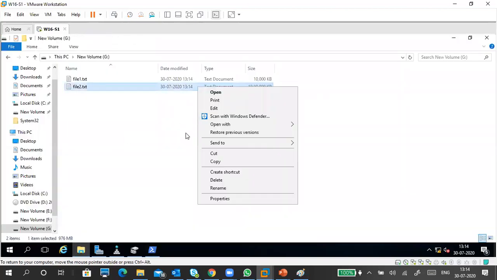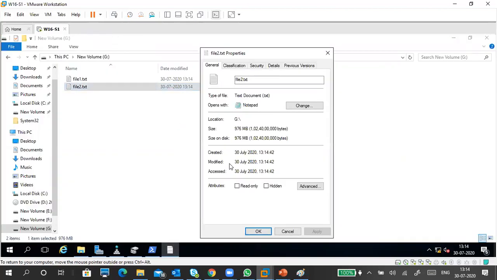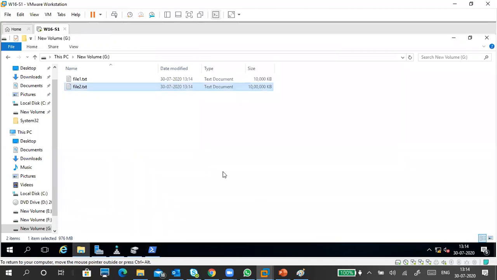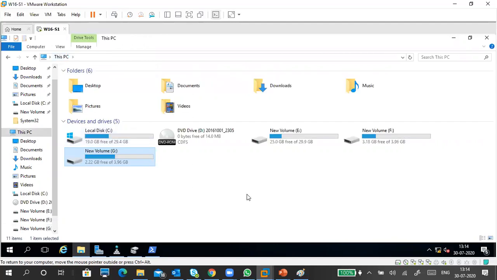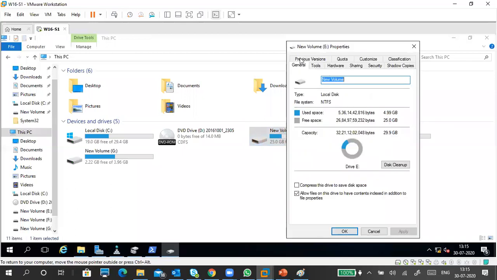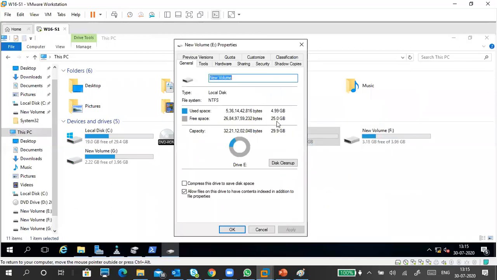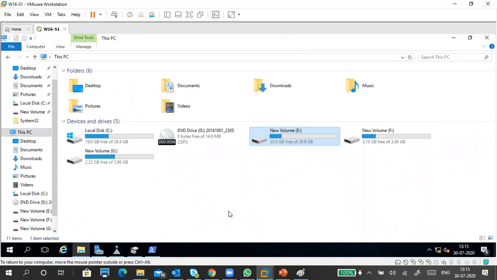Now how much GB is it? Around 1 GB. Guys, can you see? This is the 1 GB space I created. Now that 1 GB is effective on this one. So earlier I gave 4 GB for a fixed size, plus 1 GB for the dynamic disk. So whenever you put data in a dynamic disk, then only it will occupy the size.